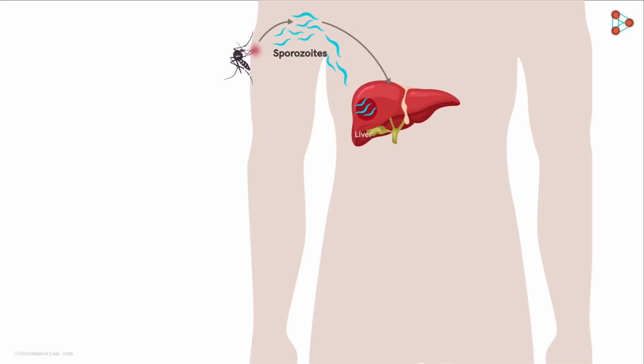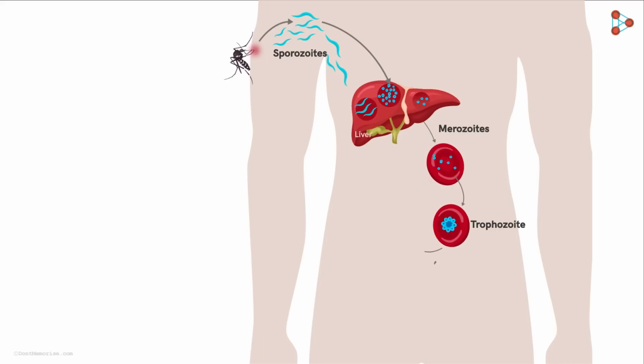Here, they attack the liver cells and stay inside them for quite a long time. They reproduce asexually in order to increase their number. After that, they release themselves back into the bloodstream by bursting out of the liver cells. The form in which they are released into the bloodstream is known as merozoites. These merozoites now target the red blood cells, the RBCs. Now, in the RBCs, the merozoites develop into a ring-like structure called the trophozoite.